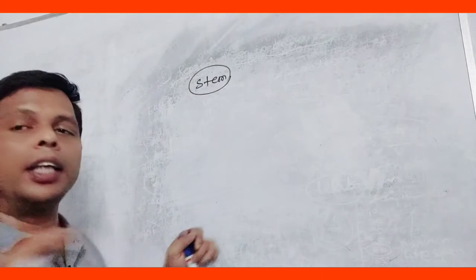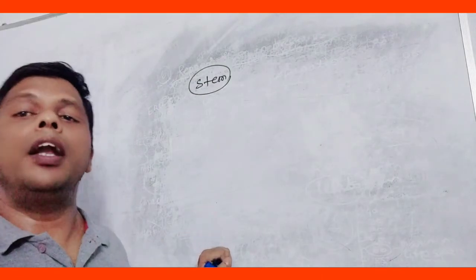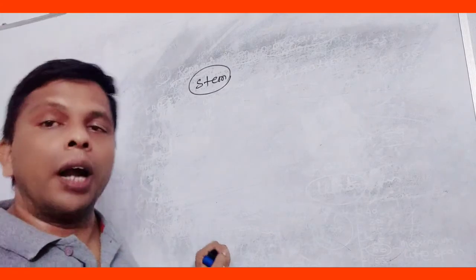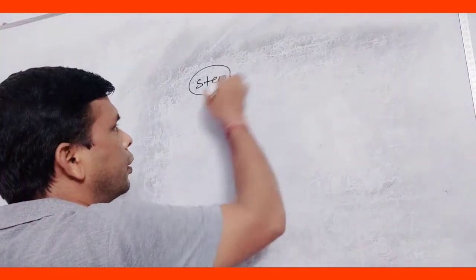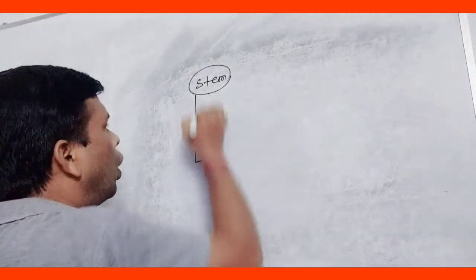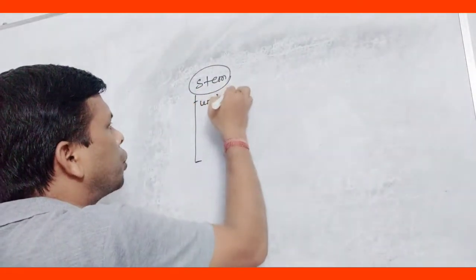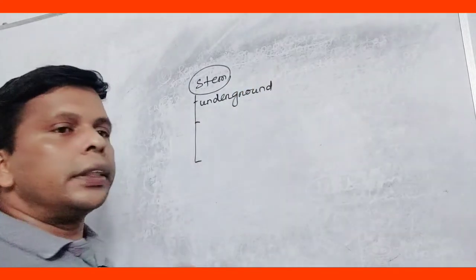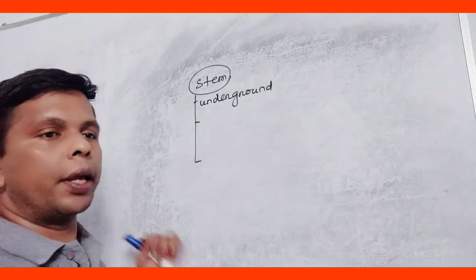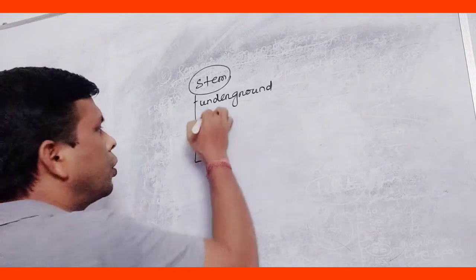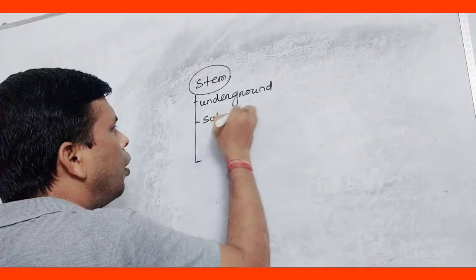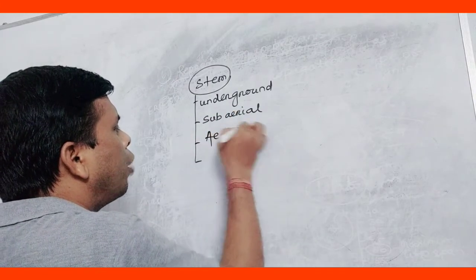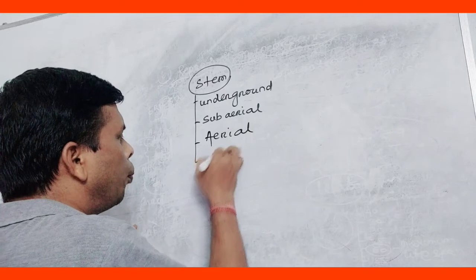The stem has been differently modified. It may be underground modification of stem, subaerial modification, aerial modification, and bulbils.